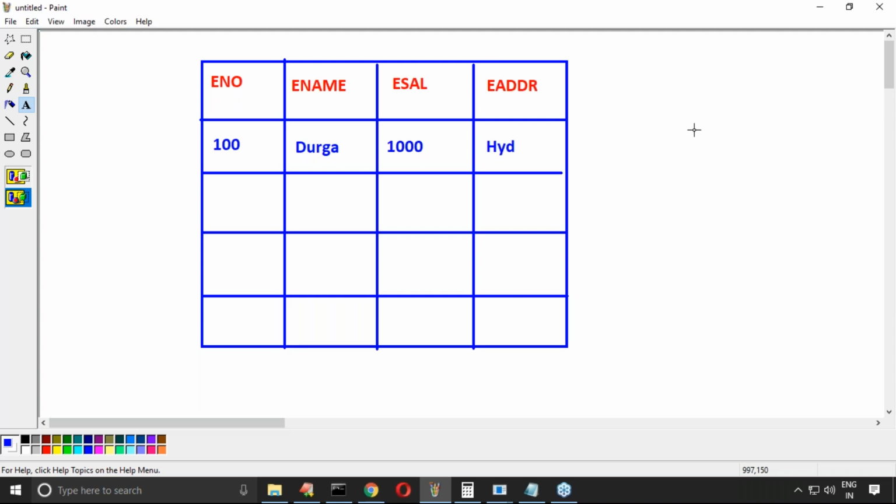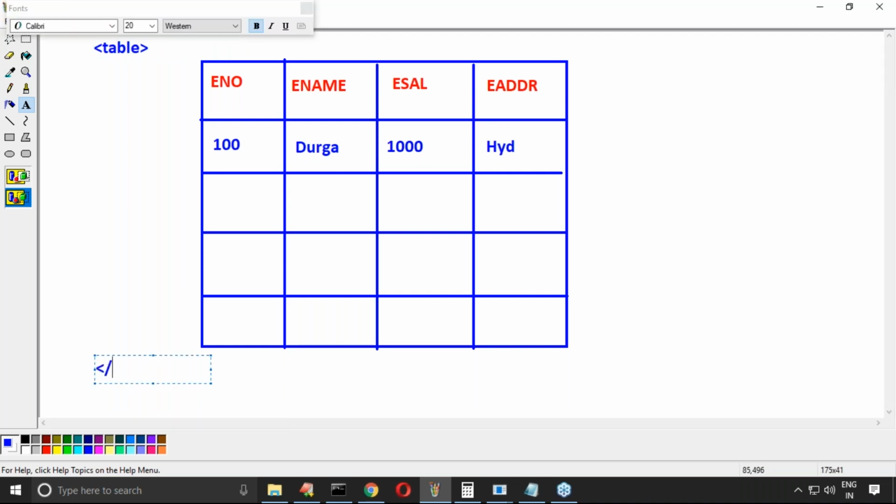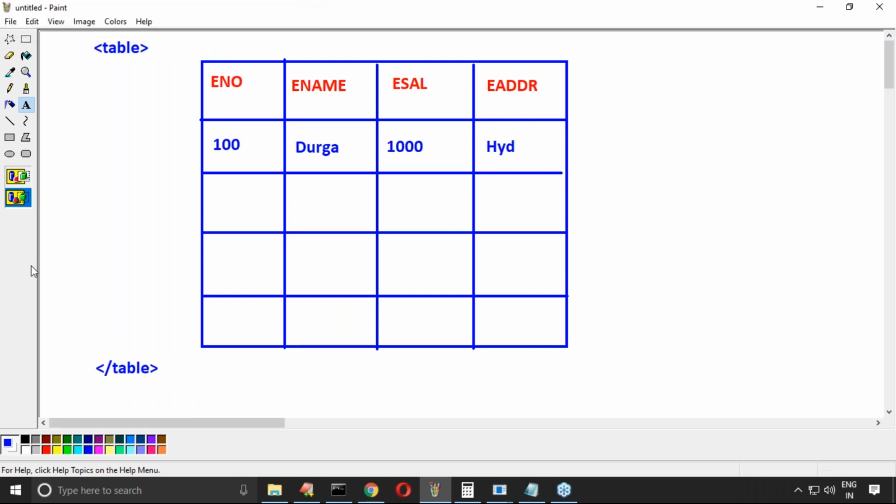Now my question is, how can you define this? Very important part. We require to use the tag named table. So the total thing is the table. Now take very special care: each row, first row, second row, third row, fourth row, is also one row.